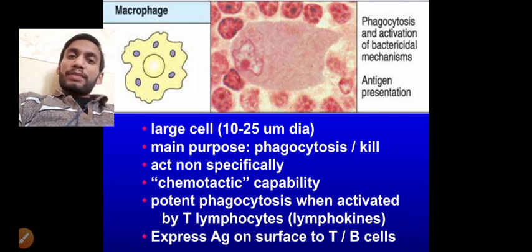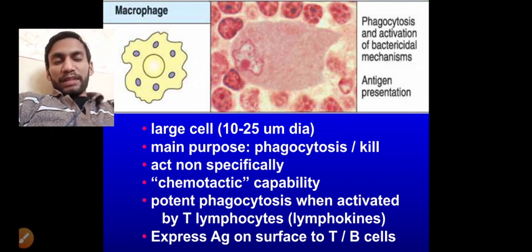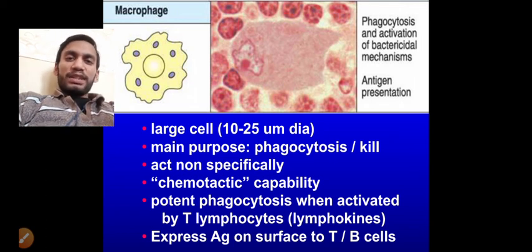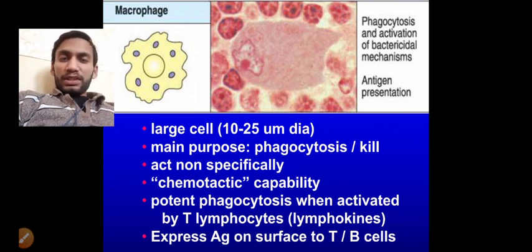And also cause the bactericidal, means kill the bacteria, and after killing the bacteria, it also presents the antigen on the cell membrane. From that, B cells came, plasma cells came, and when they detect this antigen, in that response they are forming the antibodies. Remember, all these cells are major histocompatibility 1 positive.